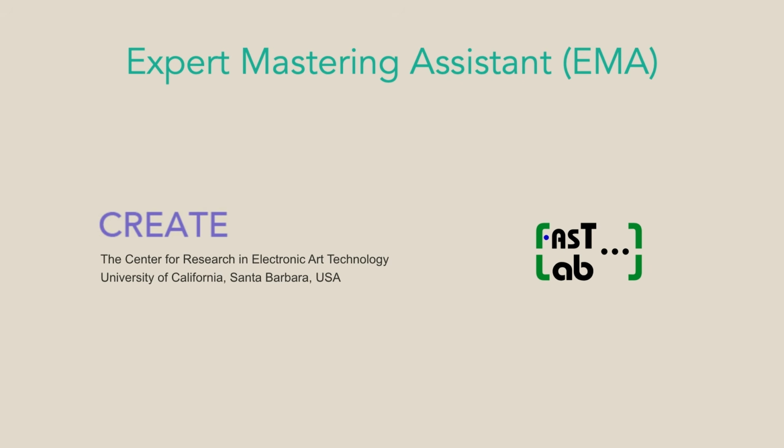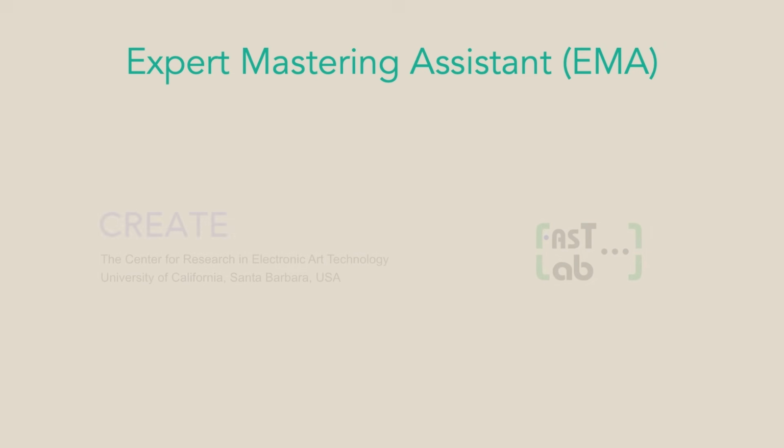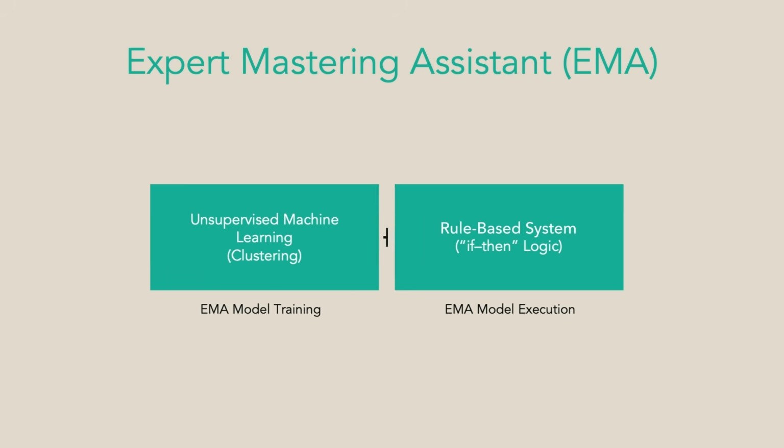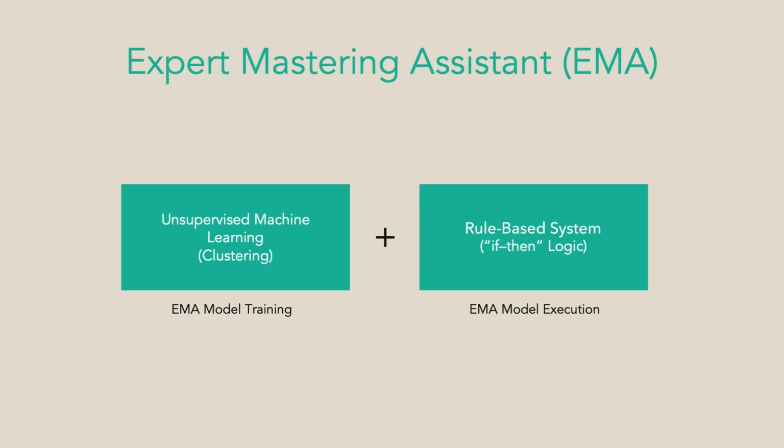The EMA was an early AI-driven mastering tool designed to listen to a set of musical selections and offer expert advice to mastering engineers. It suggested parameters for signal processing modules such as EQ, compression, and reverb. At its core, the EMA combines unsupervised machine learning, specifically a clustering step, with a rule-based system that applies if-then logic to make mastering decisions. Let's take a closer look at how it works.